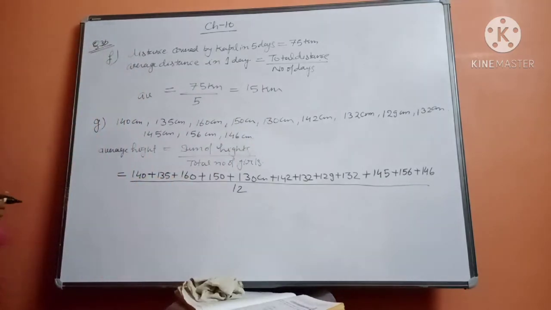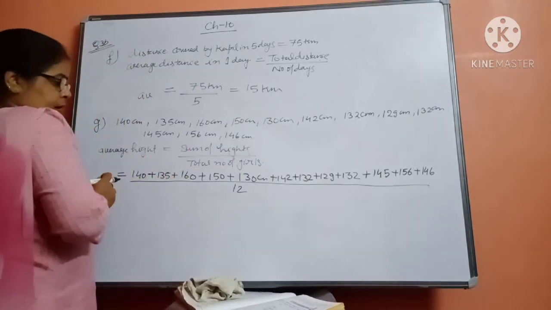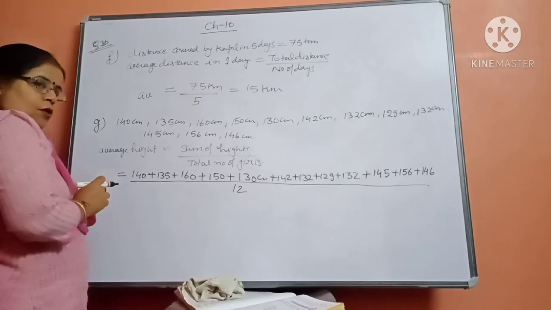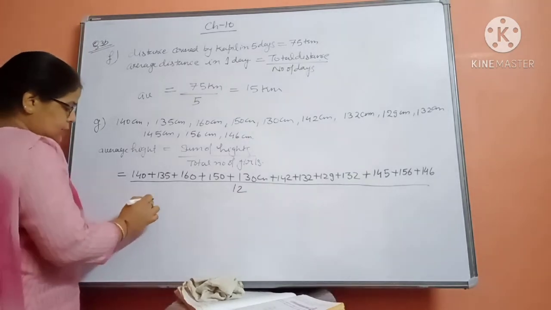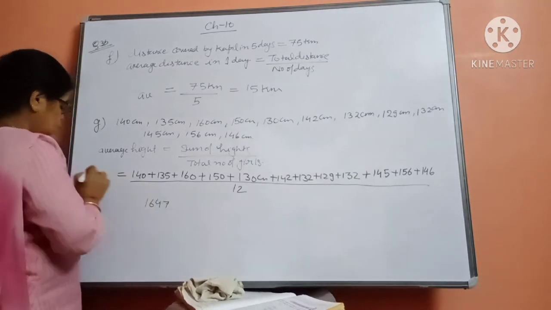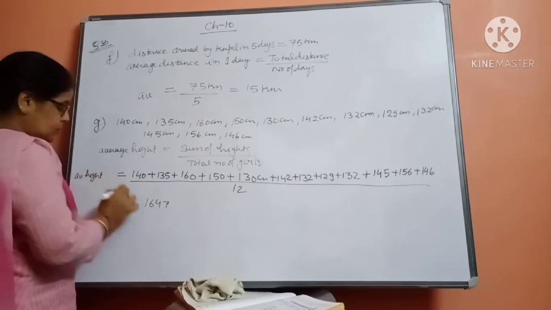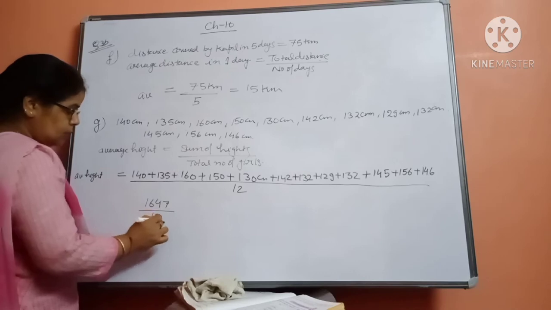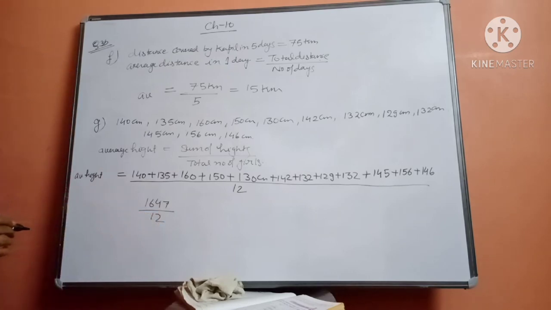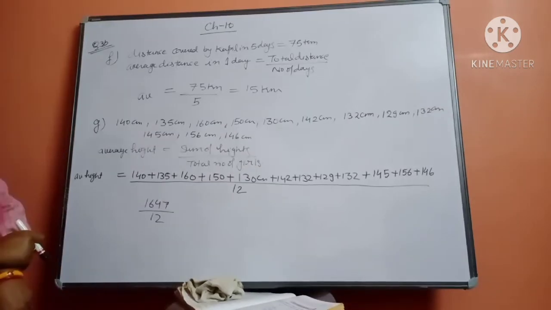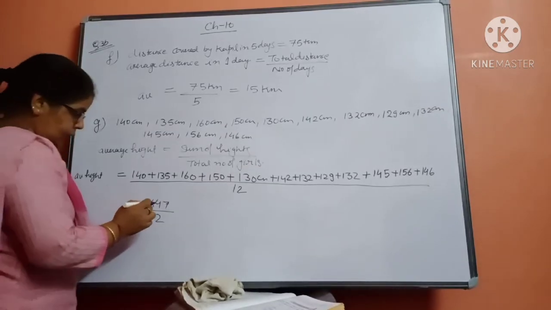Okay, so if you will add them beta, so it will come equal to 1647. 1647. Average height is equal to divided by how much? 12. Okay, so it is coming. It will come very big number. It will come beta, not 47.